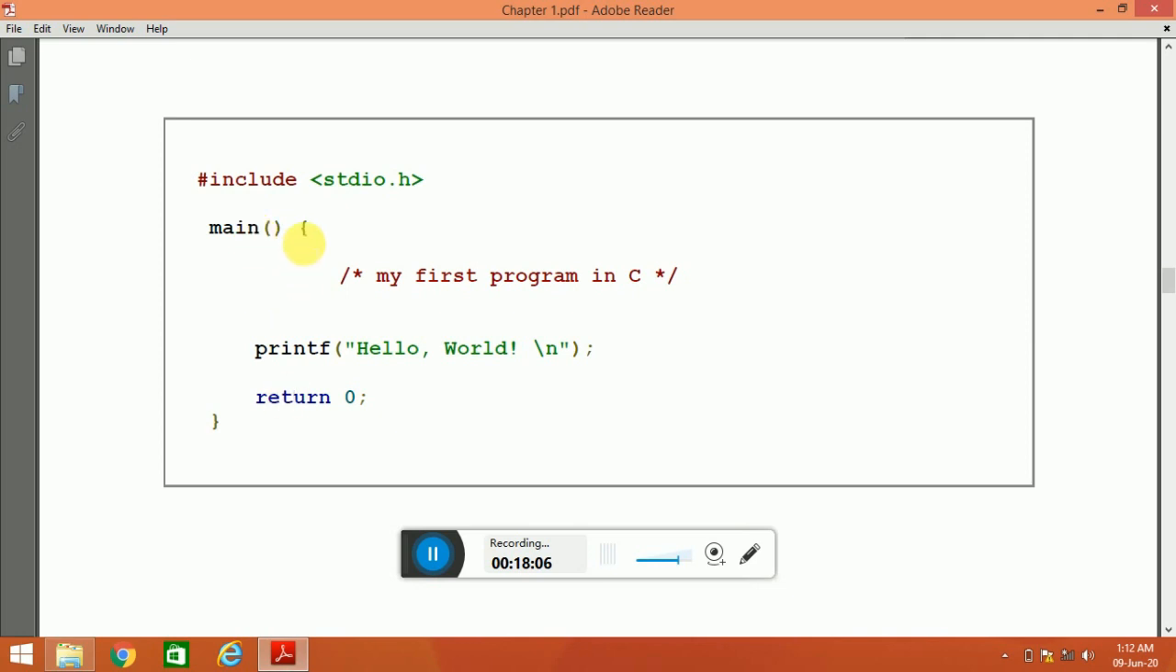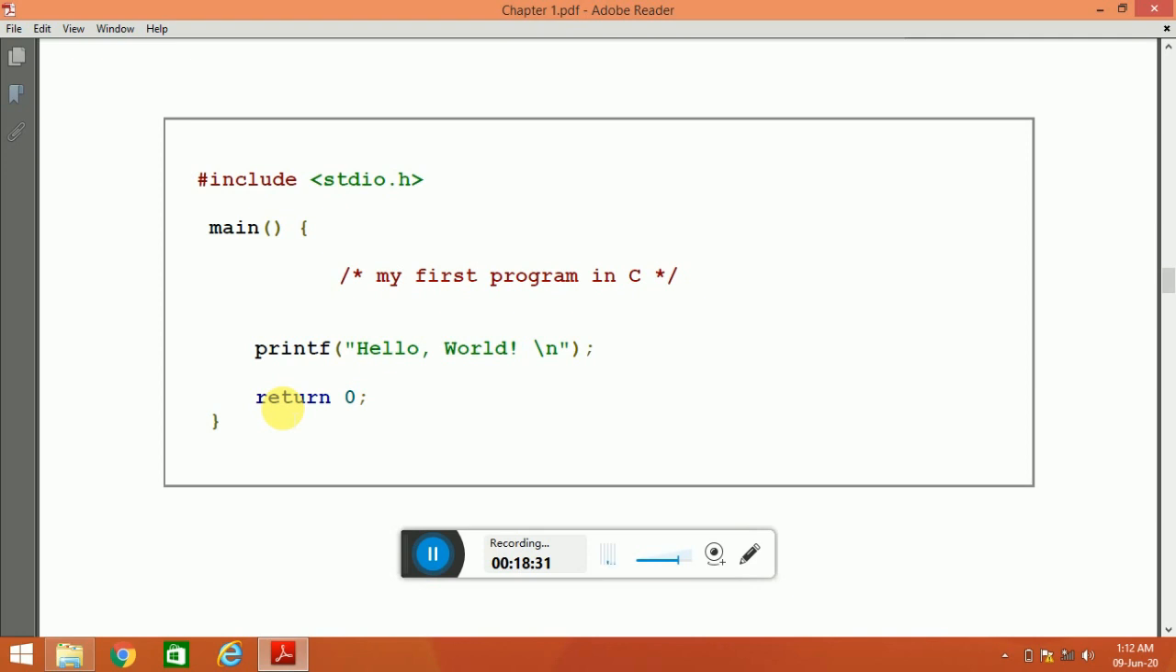Then the opening bracket and closing bracket. The numbers of opening and closing brackets should be balanced, otherwise you will get an error in the program. So in this way a C program is written. First the header file, then main, then the opening of the bracket, then the declaration and the print statement. Then return 0, which returns 0 to main, then the closing of the bracket.